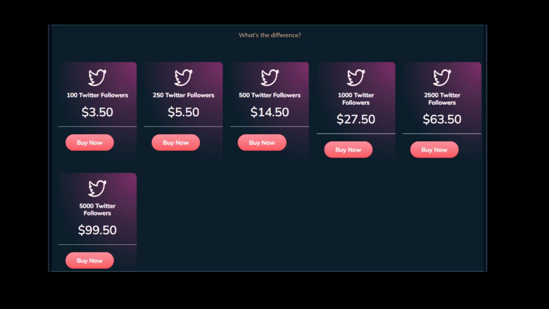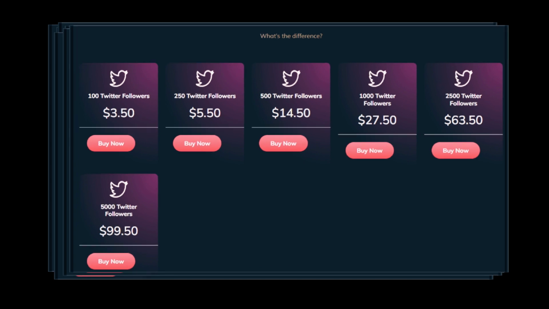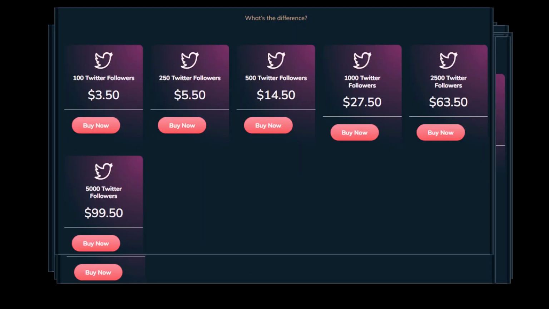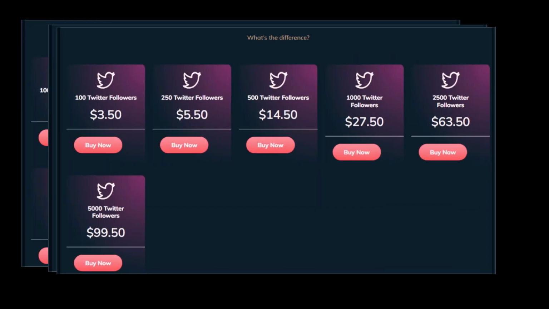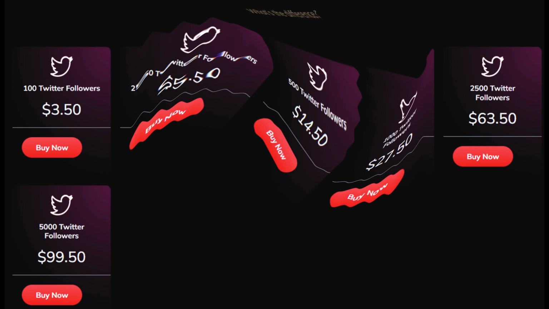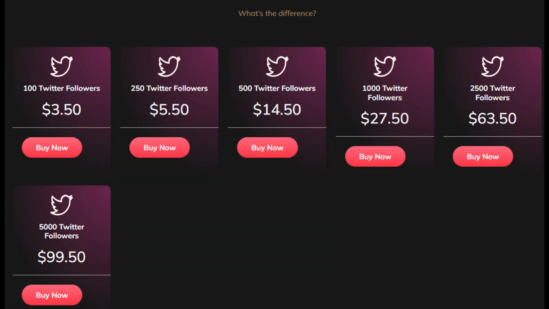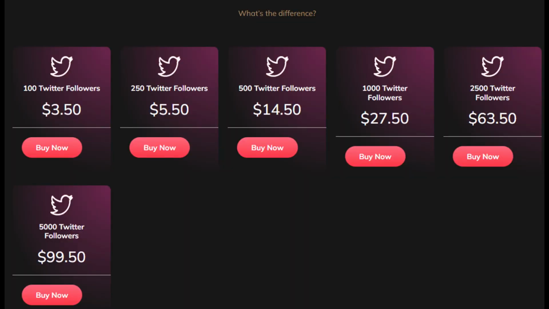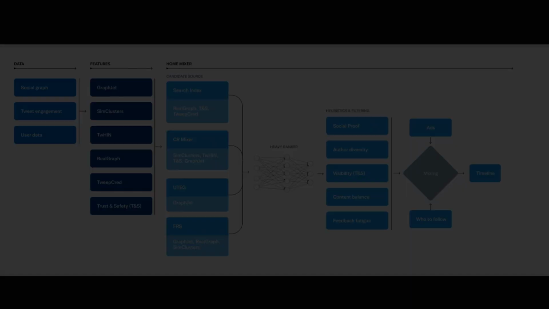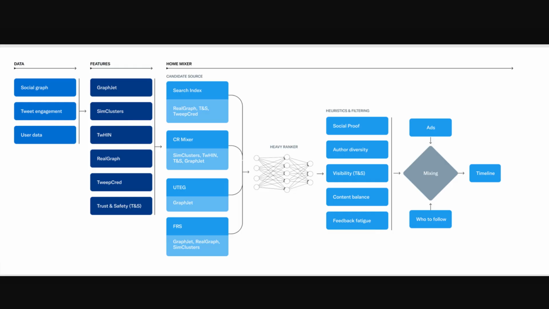However, buying bots as followers means nothing if you don't do everything else that is needed at the same time. Even worse, bot followers can do you a lot of damage because they don't engage with your tweets. For example, you have 50,000 followers and some of them were shown your tweet by the algorithm. Since bots don't do anything until you pay them, your tweet gets 0 engagements. That tells the algorithm that your tweet is boring and won't show it to anyone else.